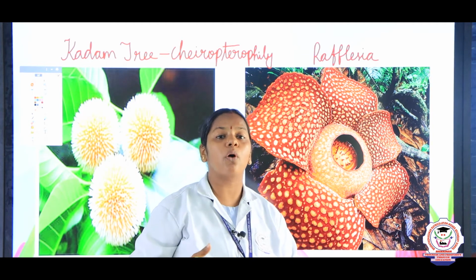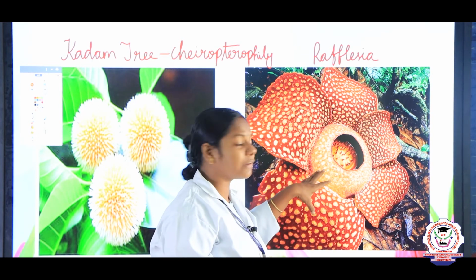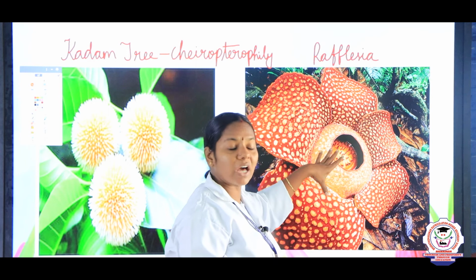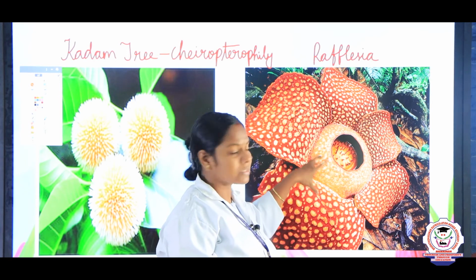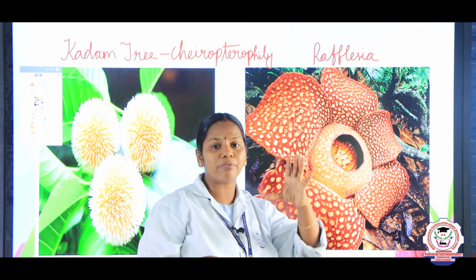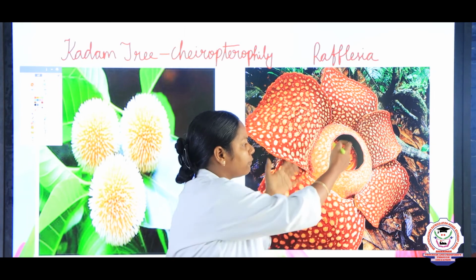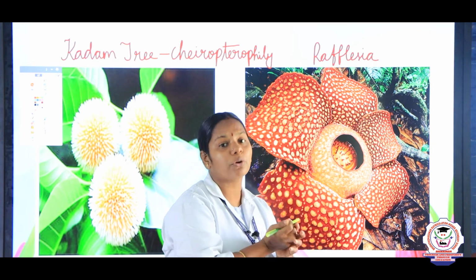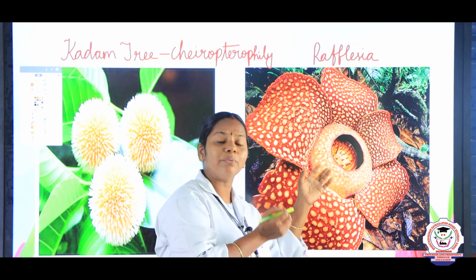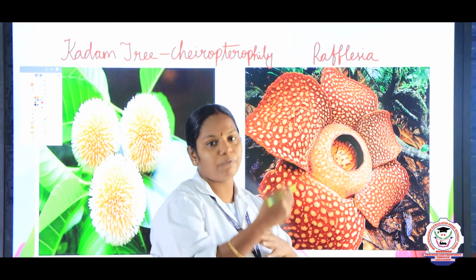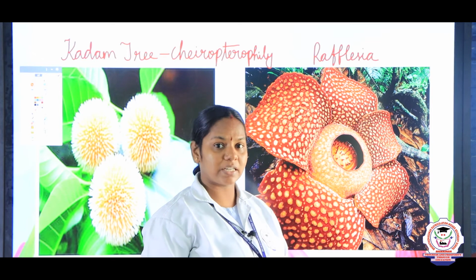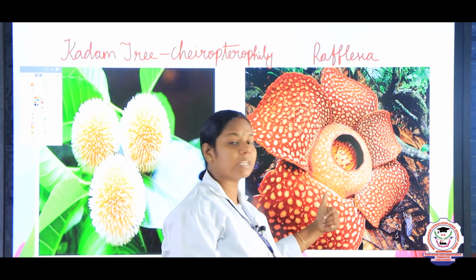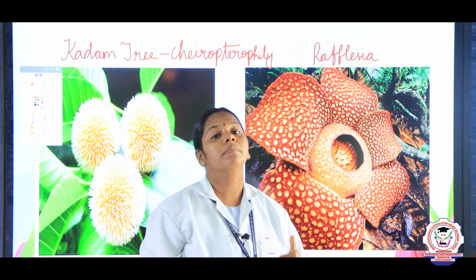While the elephants are walking, they automatically damage the flower with their legs. So when they approach the other flower, the pollen grains, when the elephant damages this flower, stick to the foot of the elephant. So automatically when it approaches another flower, the pollen grains get transmitted. So this Rafflesia is said to be pollinated by the elephant.